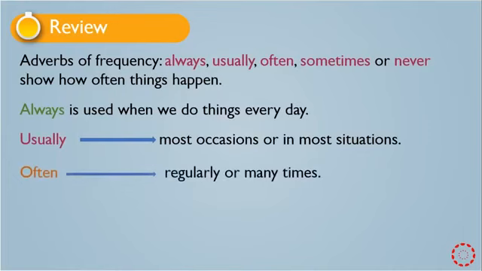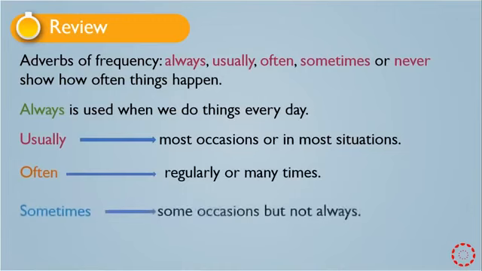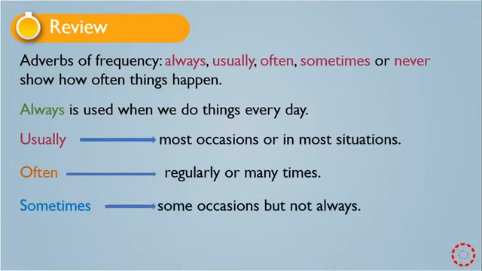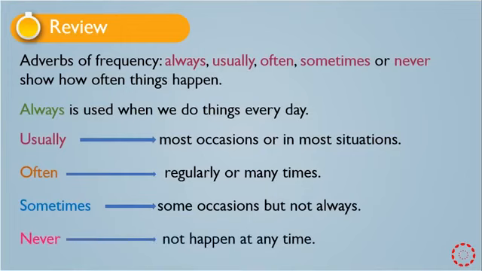Often is used when we do things regularly or many times. Sometimes is used when we do things on some occasions, but not always. Never is used when things do not happen at any time.